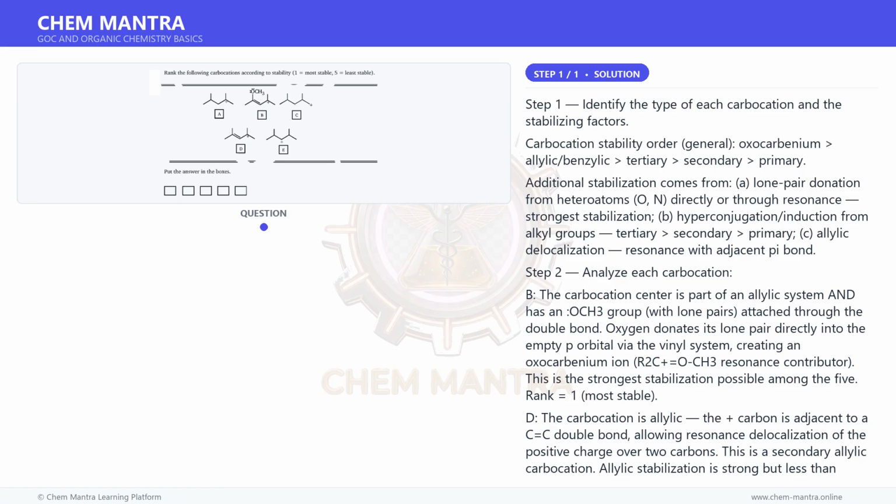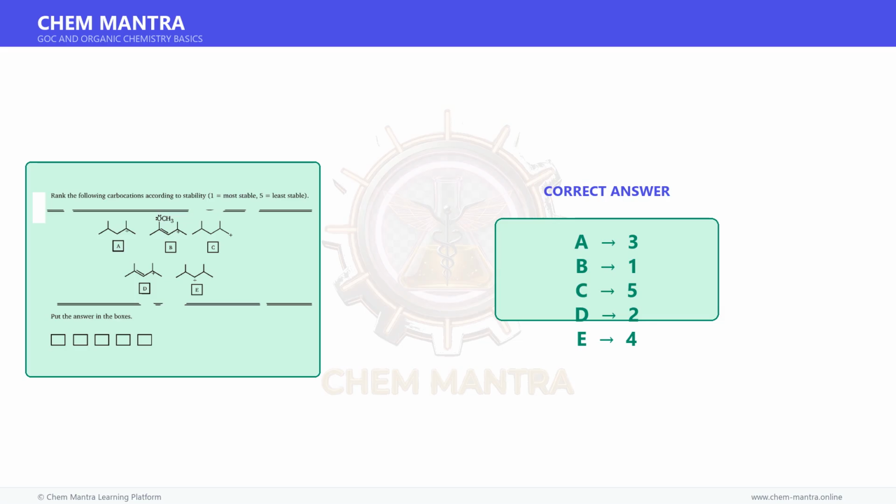Therefore, the correct answer is A: 3, B: 1, C: 5, D: 2, E: 4. Therefore, the correct matching is A matches 3, B matches 1, C matches 5, D matches 2, E matches 4.